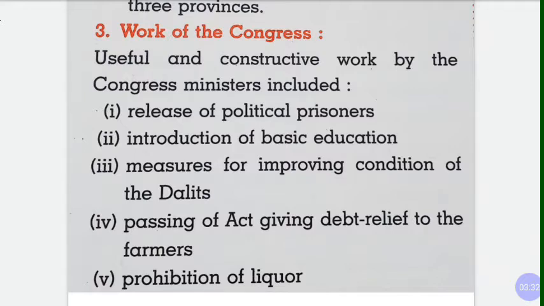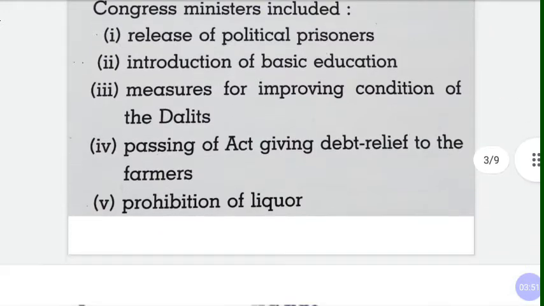Passing of act giving debt relief. Debt means loan; farmers were burdened with debt. We have seen from the beginning. So passing an act giving debt relief, then giving them some concession so they could repay little by little. All these things were there. Prohibition of liquor, alcohol, that was being banned.